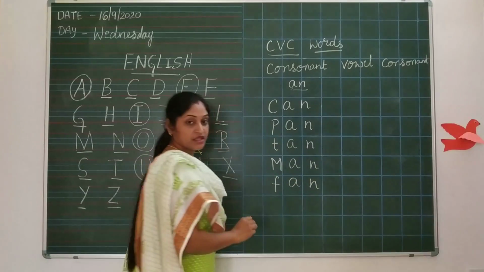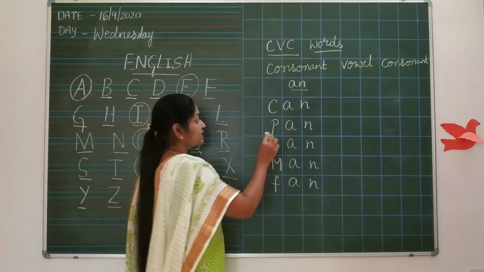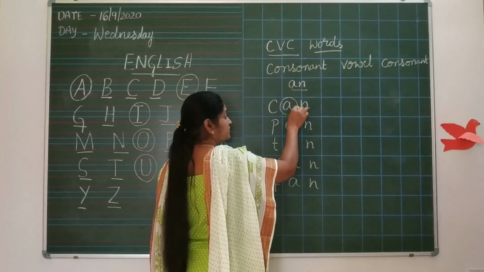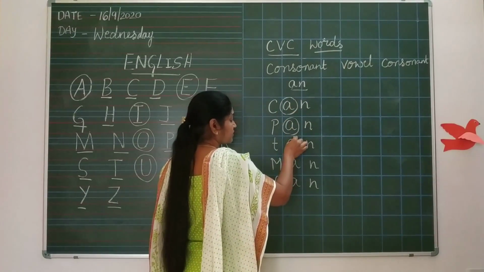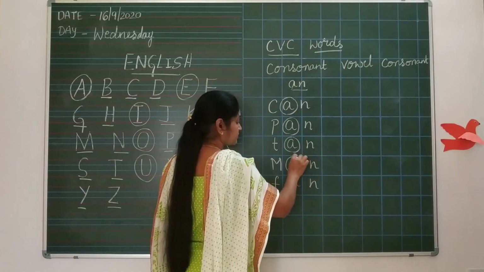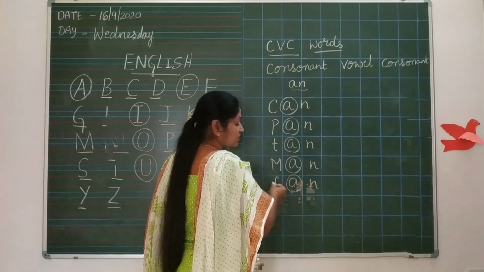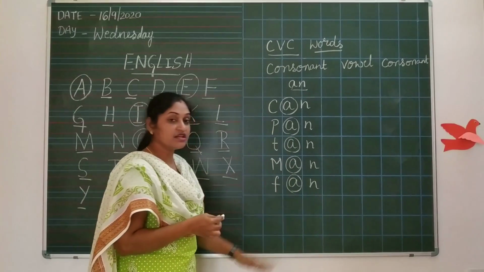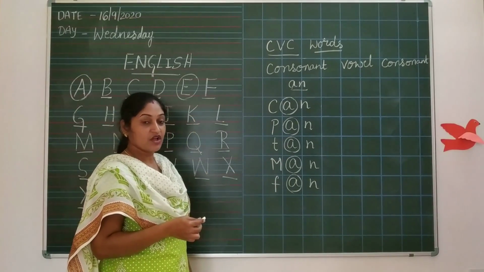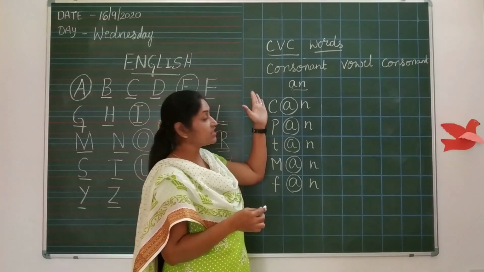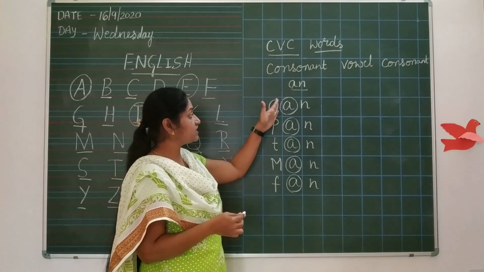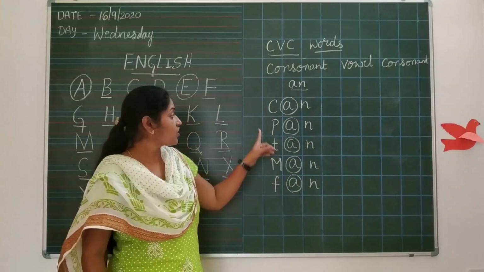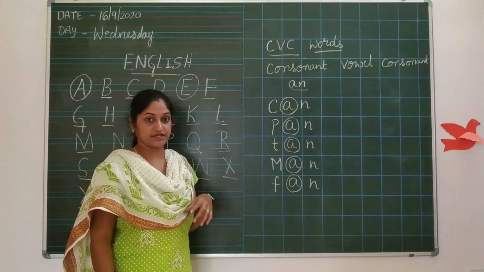F-A-N. Correct, no? In this, vowels are in the middle. Yes, you are right. Vowels are in the middle. Okay, you come to know what CVC words means. Consonant, vowel and consonant.